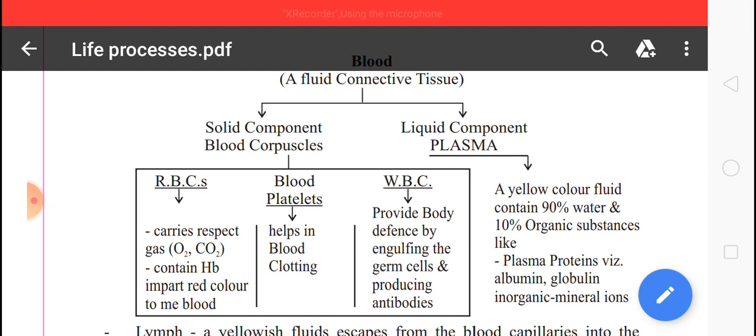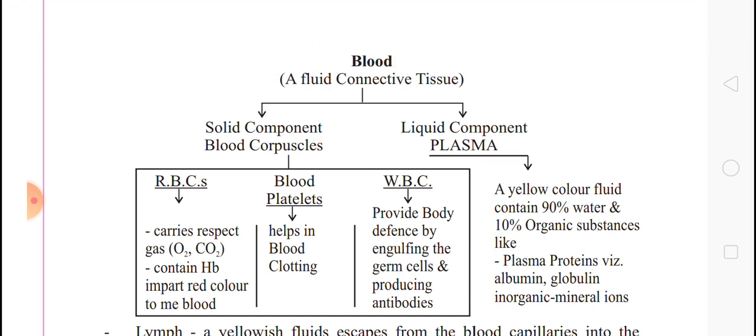As you know, plasma is a liquid. I have already told you that plasma is a liquid component. Plasma is a liquid which is also known as fluid matrix, and three types of cells, RBC, WBC, and platelets, keep floating in it. Understood?